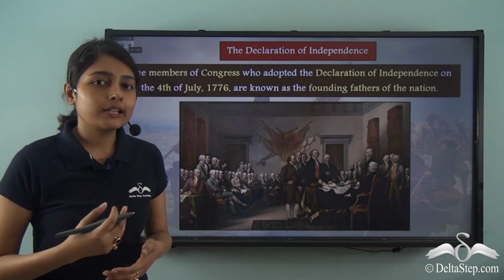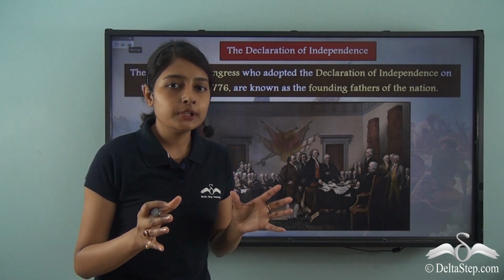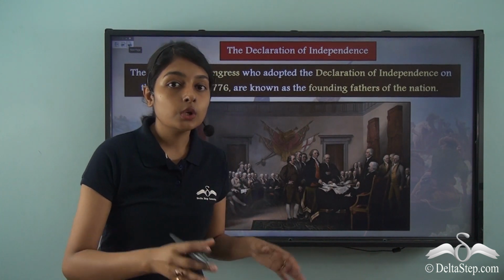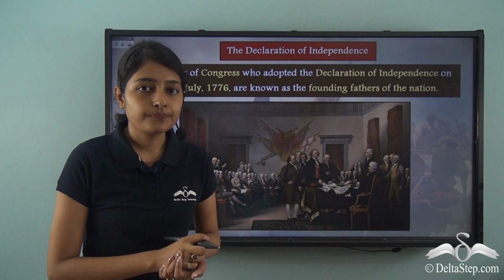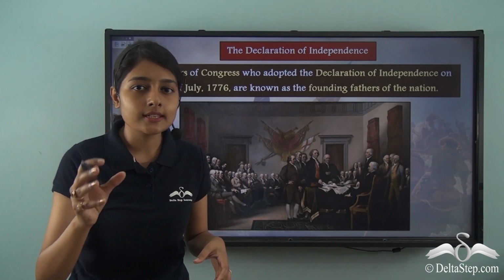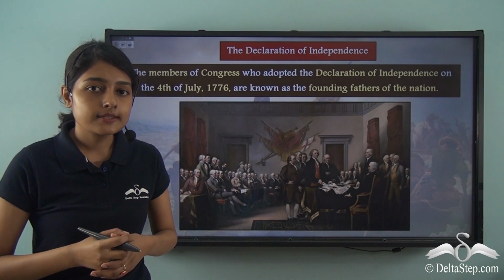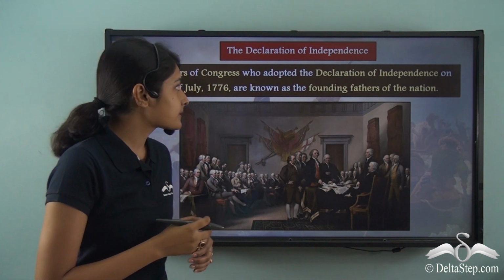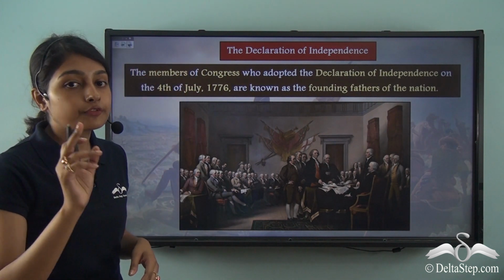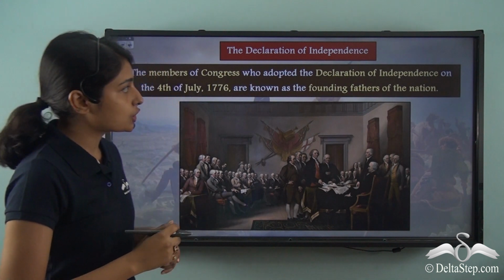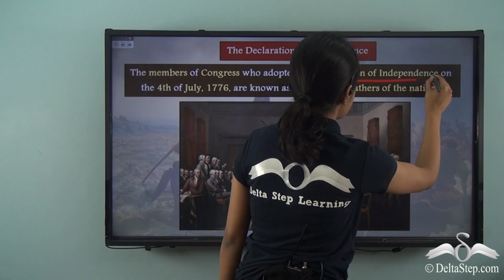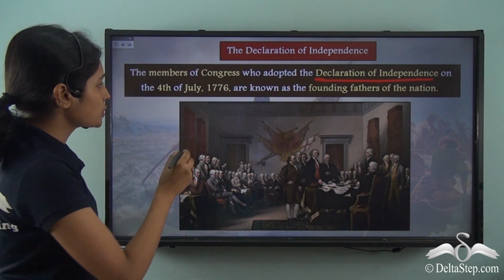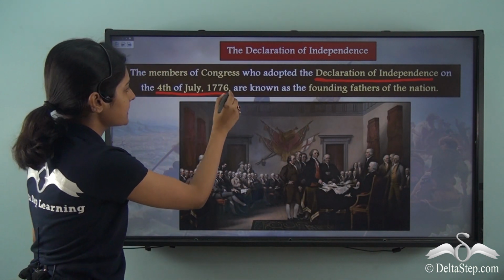Now, would you not like to know who were these people who played a major role in drafting and creating this Declaration of Independence? Whose brainchild was this Declaration of Independence? That brings us to this point that the members of the Congress that we already talked about adopted the Declaration of Independence on the 4th of July 1776.